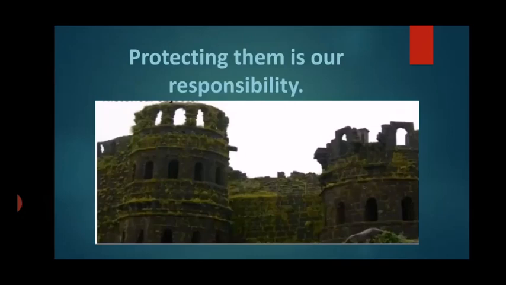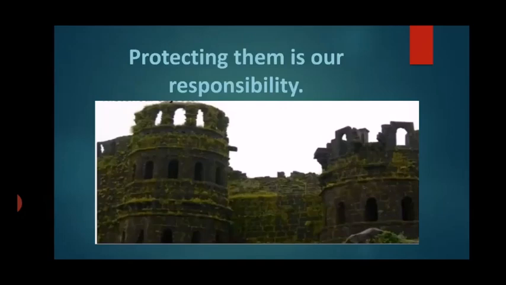You should tell them that your teacher has taught you in standard 3rd EVS that protecting these historical objects is your responsibility. You should very gently but very firmly tell them that they should not do things like this. So protecting all these historical objects, monuments, temples, mosques, all this is our responsibility.